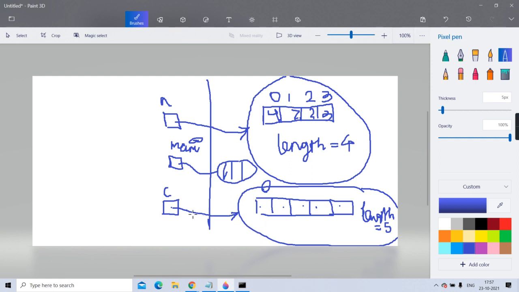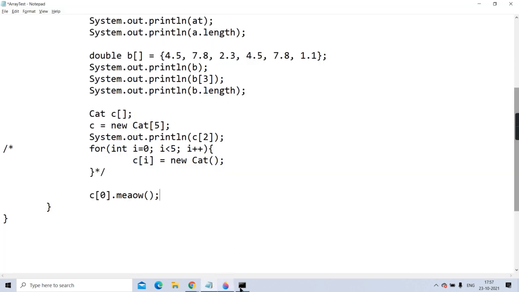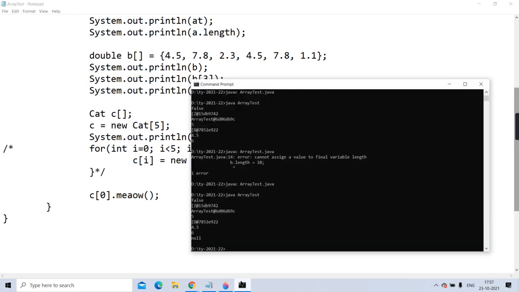No. Getting? So when you are writing C of 0 dot meow, at C of 0 there is no reference only. Getting, guys? So how will it call the meow method? So will it throw a runtime exception? Yes or no? And just recall what will be that exception.